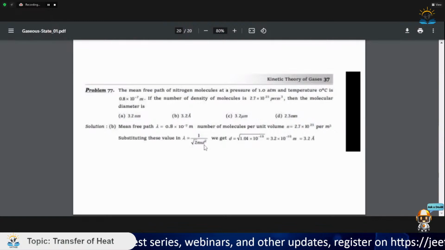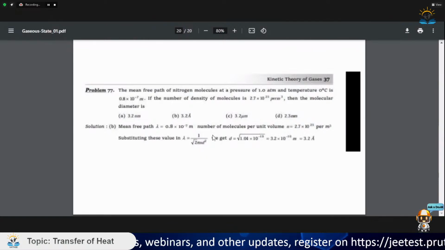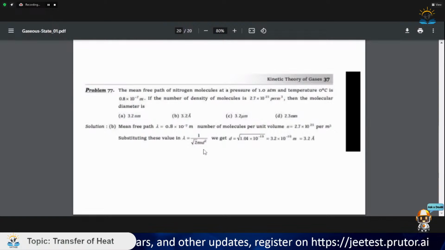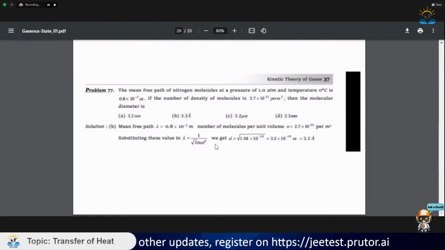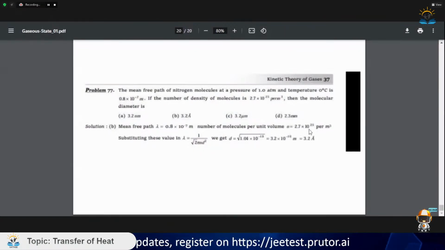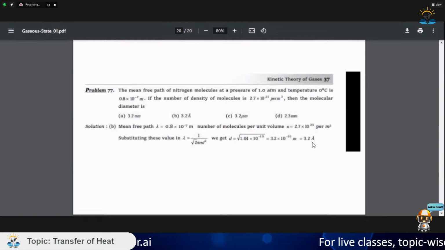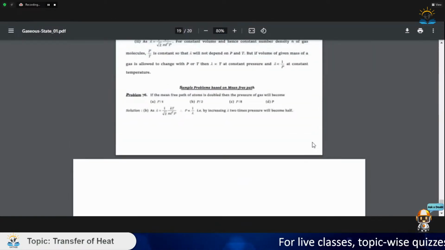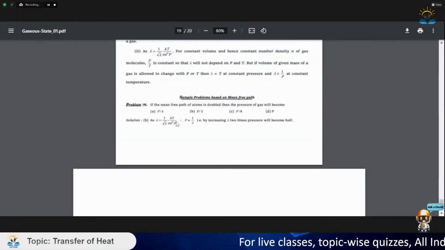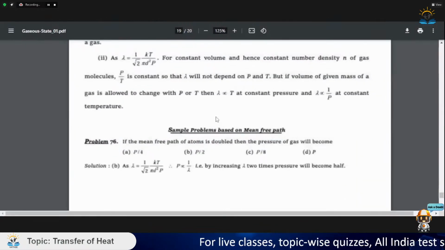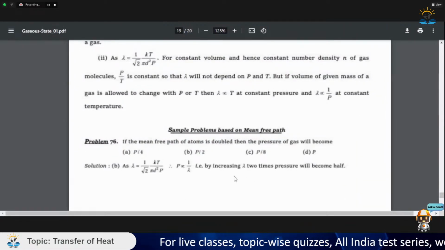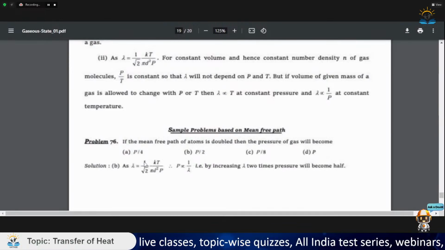Here lambda is given to us, and they have asked us the molecular diameter, and we know n is 2.7 into 10 to the power 25 per meter cube. So we substitute here, and we also substitute lambda, and finally we get d from this equation. So d is 3.2 Angstrom. This type of question can be expected in the examination. Please kindly also see this question and attempt problem number 76. It is a very basic question of mean free path.